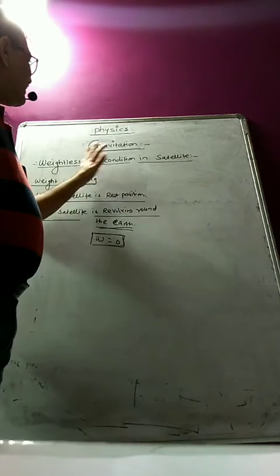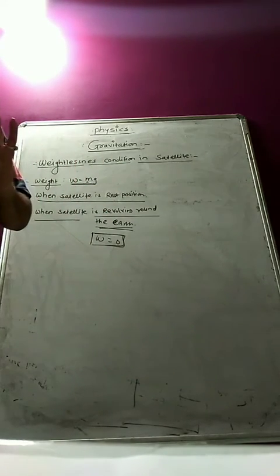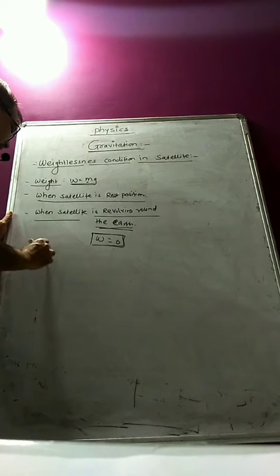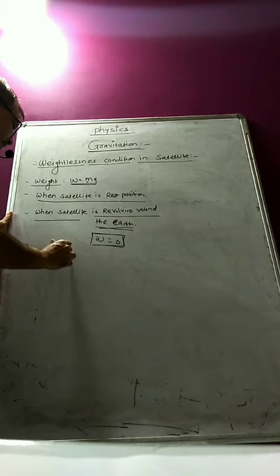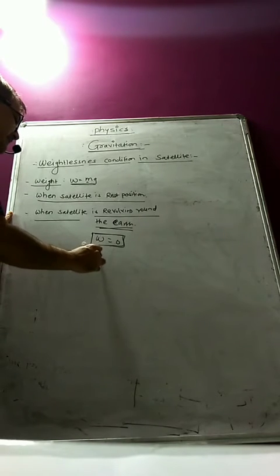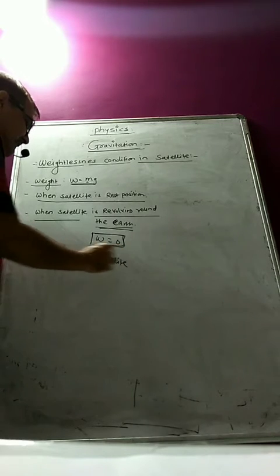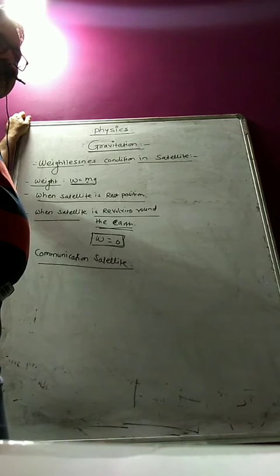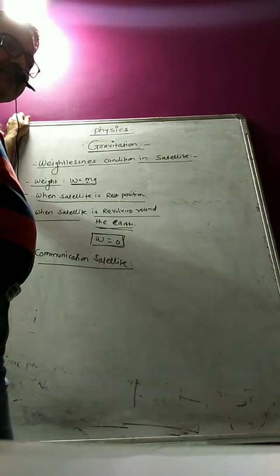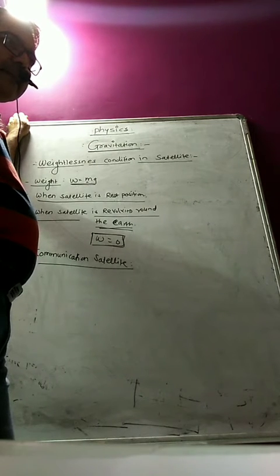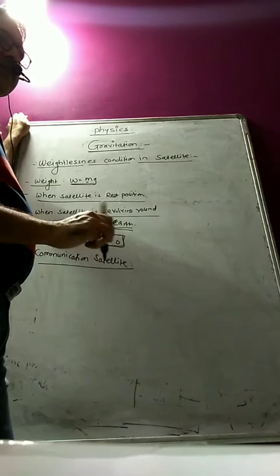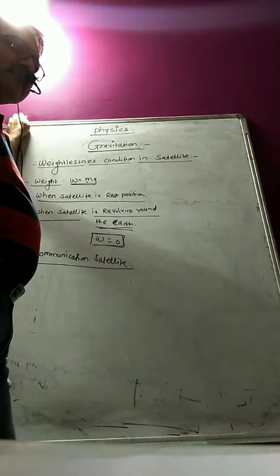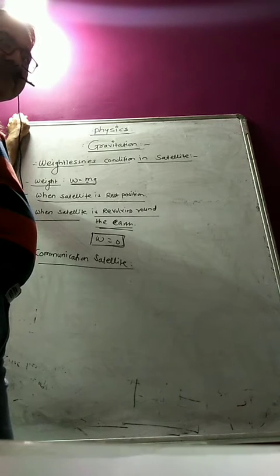Okay, now once you have got the condition of weightlessness in a satellite, we come to the next point, the communication satellite. So you will learn what exactly a satellite is. Satellite means any artificial or natural satellite. An artificial satellite means a man-made satellite which has been sent by man for his own purpose around a fixed orbit of the earth, to collect some information. So this is the artificial satellite.